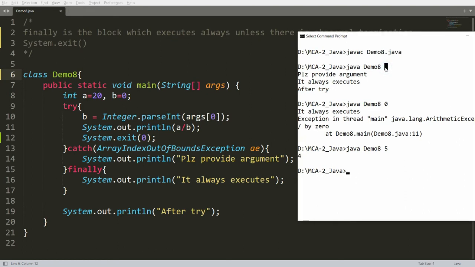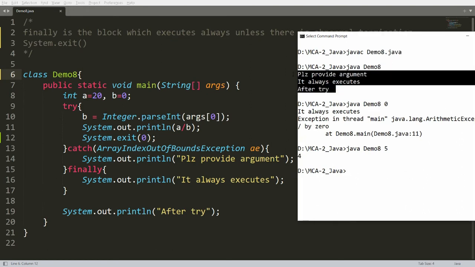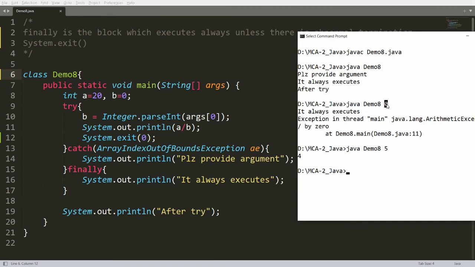If you are not providing any argument, then it is not an abnormal termination. Why? Because I am catching the ArrayIndexOutOfBoundsException. But if you provide 0 here, then it is an abnormal termination. Why? Because I am not catching the ArithmeticException. But suppose you are providing proper input, that is, the second argument is not 0. Then your cursor will move to line number 12, and at line number 12 System.exit(0) is written. So all the statements after that will be skipped.